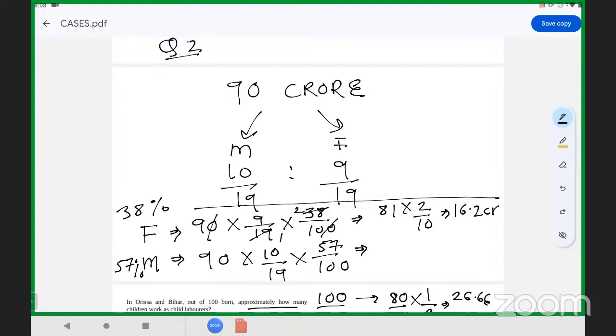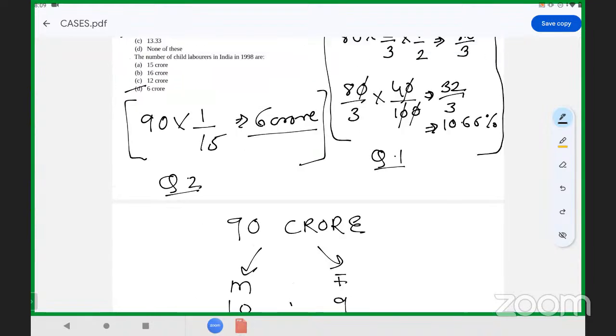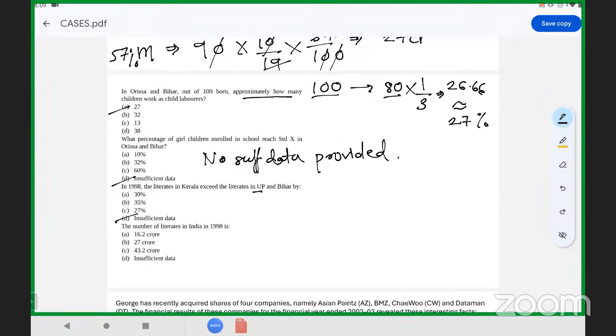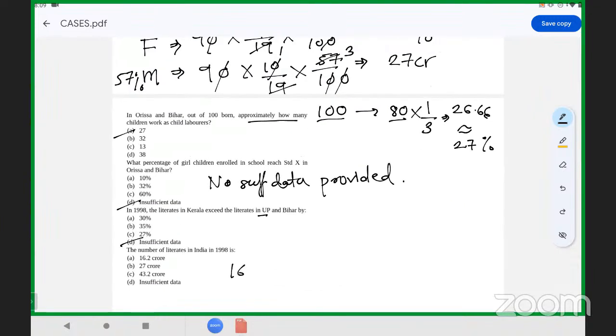Again, we have to find 57%. 57 is nothing but 19 threes, so the zeros get cancelled out and we have 27 CR. Now we combine the total: 16.2 plus 27 gives us 43.2 CR. So the answer is option C.